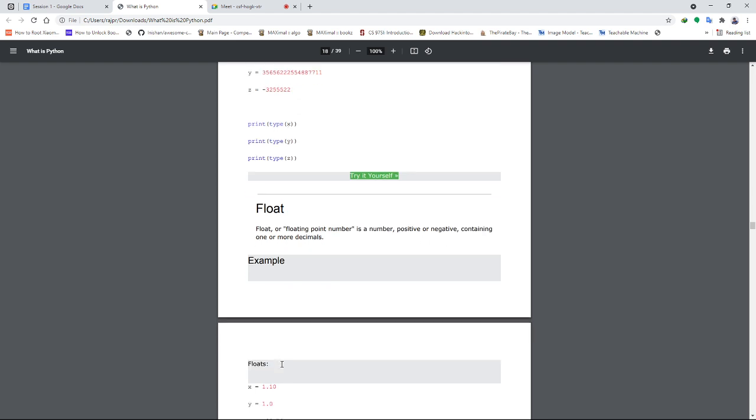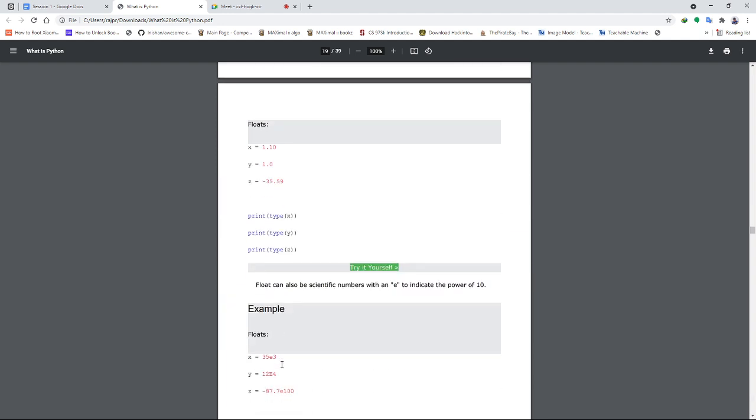Similarly, the float data type is a number which stores one or more decimals, and even if you store as many decimal points as you want, when you try to display it, it will display the number up to 15 decimal places, and after that it will round off automatically. Float can also be used to store scientific numbers like exponents. For an exponential number we use e.